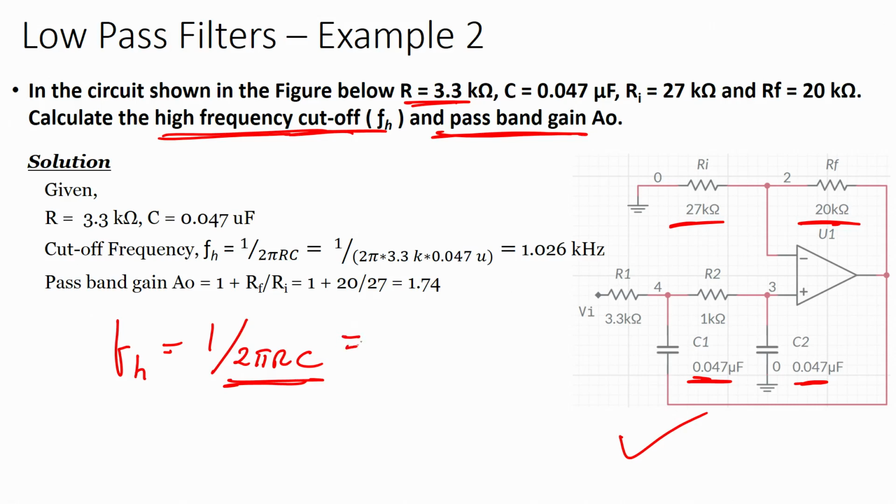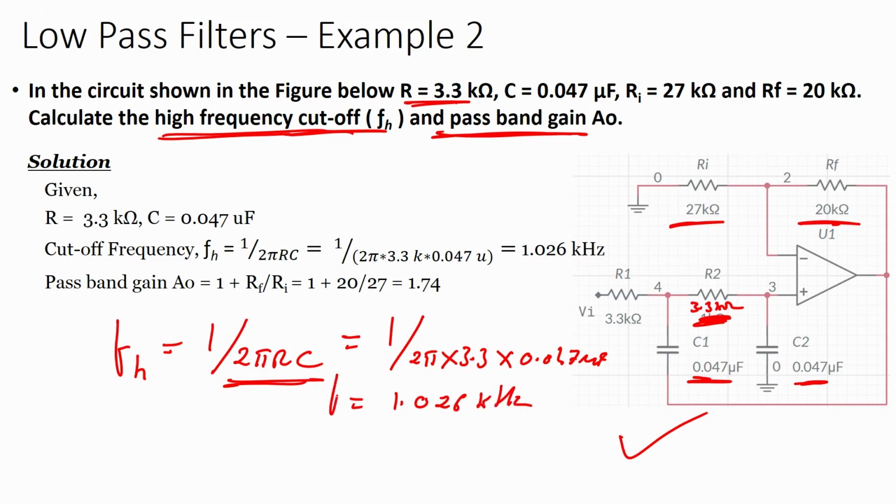If I substitute the values, I will have 1 upon 2 pi, into 3.3 kilo ohms, into 0.047 microfarad. So, what will be the answer? The answer will be 1.026 kilohertz. That is my FH, the high cutoff frequency.